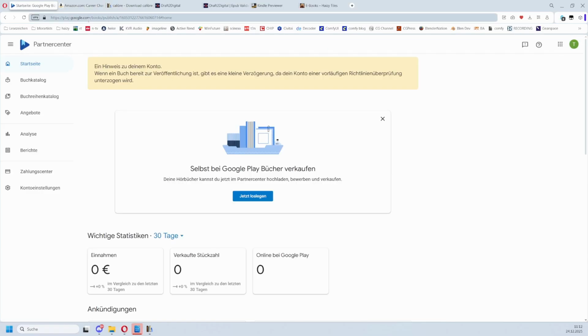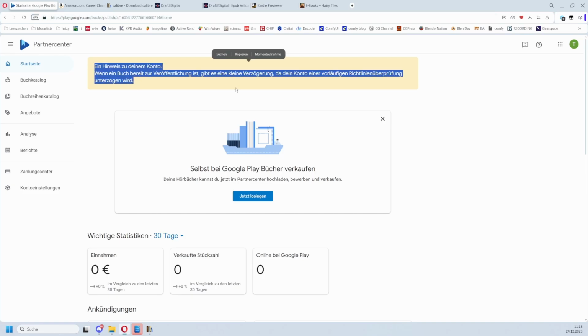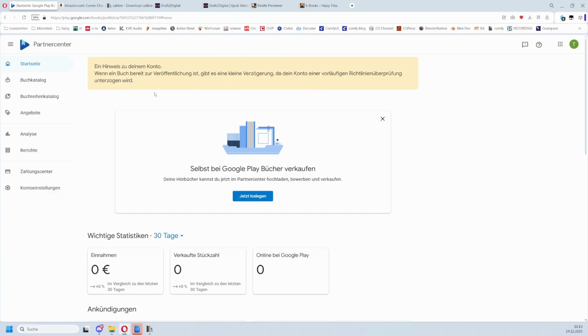This is the second address that we want, play.google.com. It is equal to Amazon's Kindle somehow, to some degree, but it takes eons. I was told that the process that your account gets approved can go up to 8 weeks. I still wait. Maybe this year, maybe next year, I don't know.